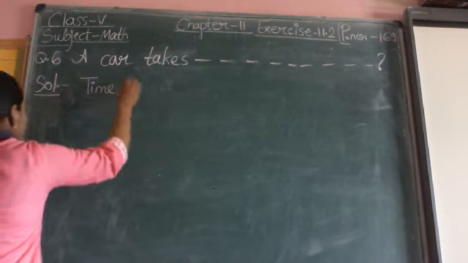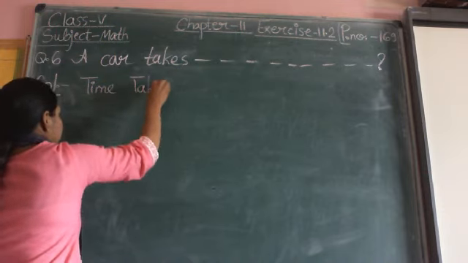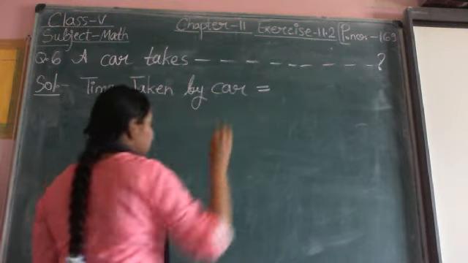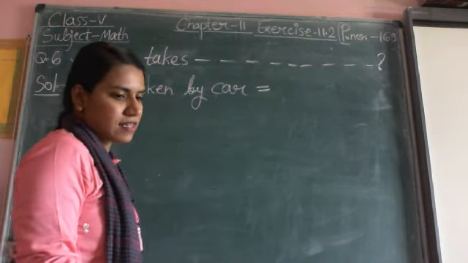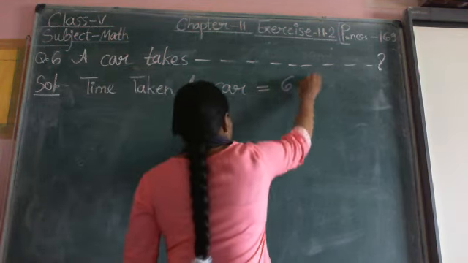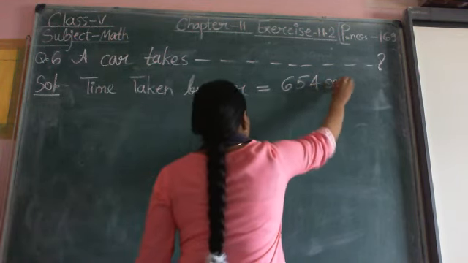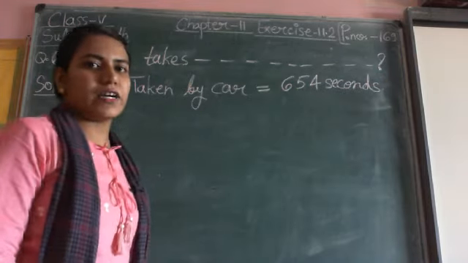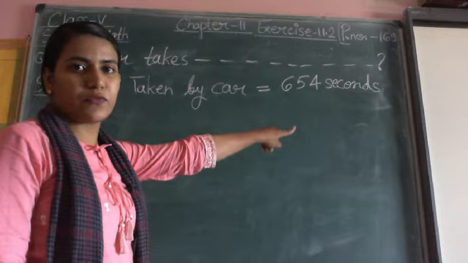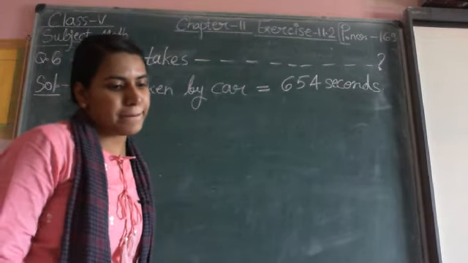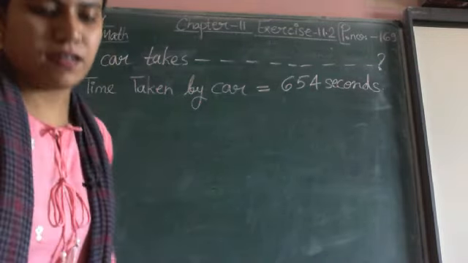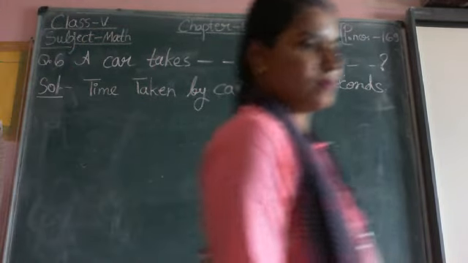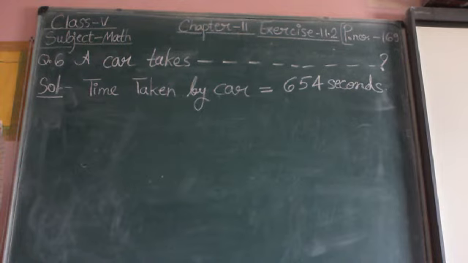Time taken by car. How much time does the car take? The car takes 654 seconds. What is our task? Our task is to convert these 654 seconds into minutes and seconds.